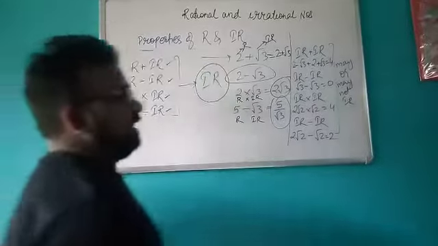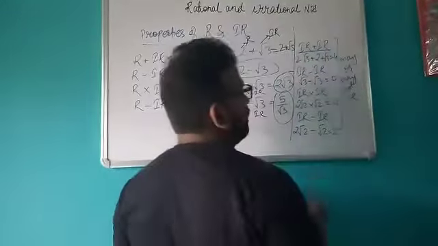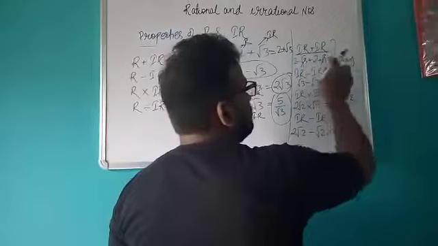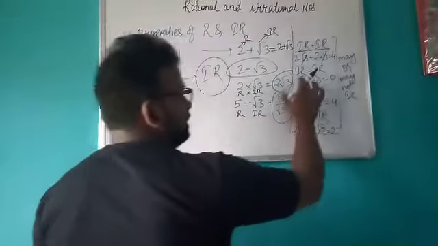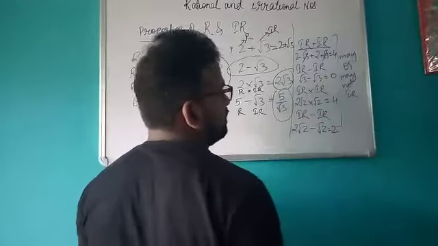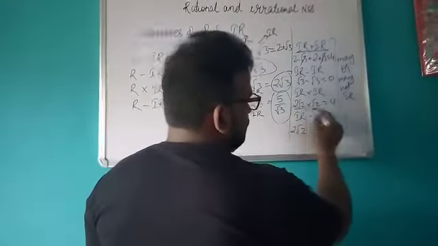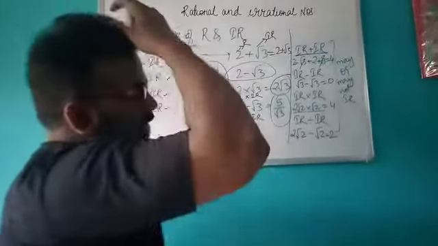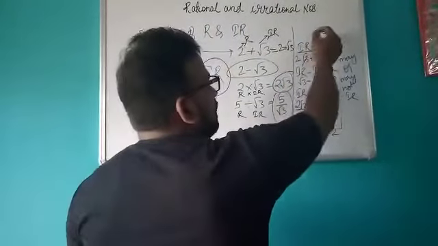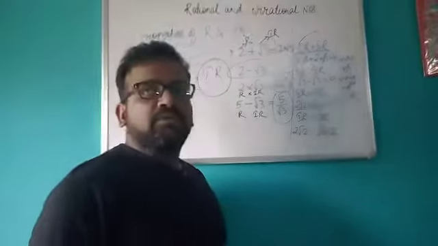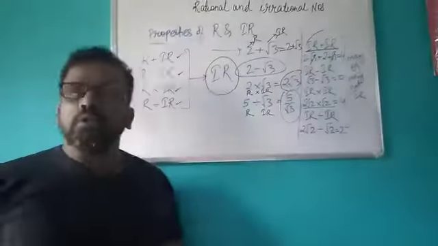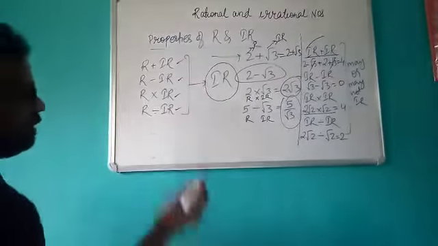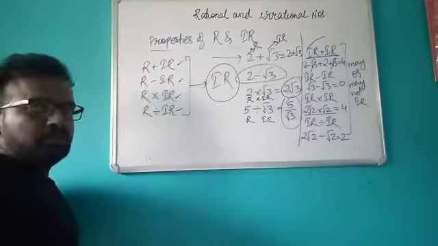But in other case, like if you add two irrational numbers, like I have added 2 minus √3 and 2 plus √3, so in that case what you will get, answer as 4. Similarly, I subtracted two irrational numbers, √3 and √3, so I get a 0. And similarly, in case of the multiplication, again two irrational numbers have been multiplied, so you will get the answer as 4. So in this case, answer may or may not be irrational numbers when you multiply, divide, subtract or add two irrational numbers. So you should remember these properties in your mind. Now, important things to be remembered whenever you do the operations of irrational numbers.